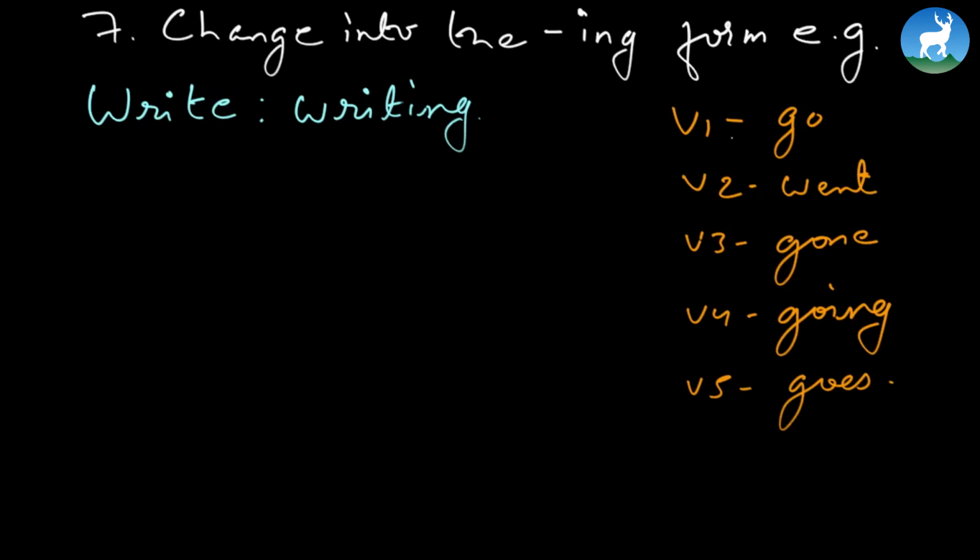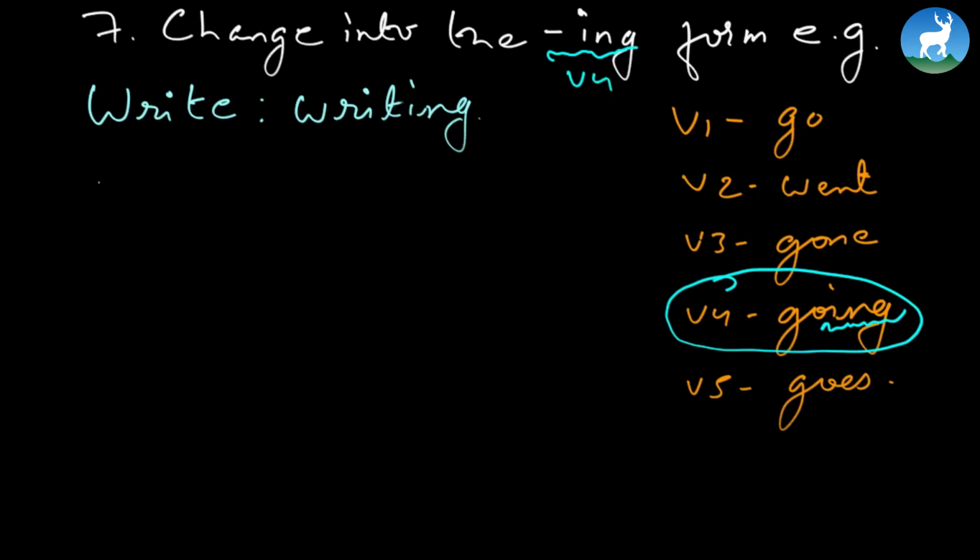So if it's fly, verb 1 is fly, verb 2 would be flew, verb 3 would be flown, verb 4 would be flying, and verb 5 will be flies. So it's just one of the concepts which I wanted you to bear in mind. So this is more like saying change this verb into verb 4, which is ing, see? But if you find it easier to remember as the ing form of the verb, that's okay.